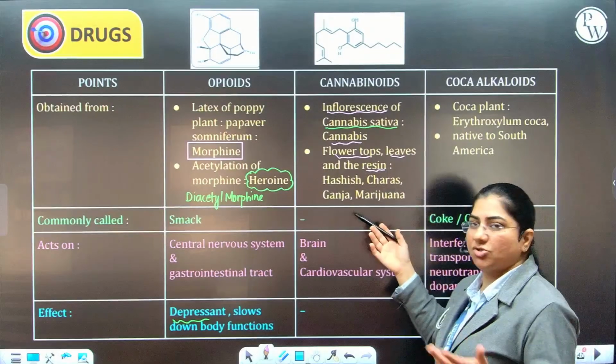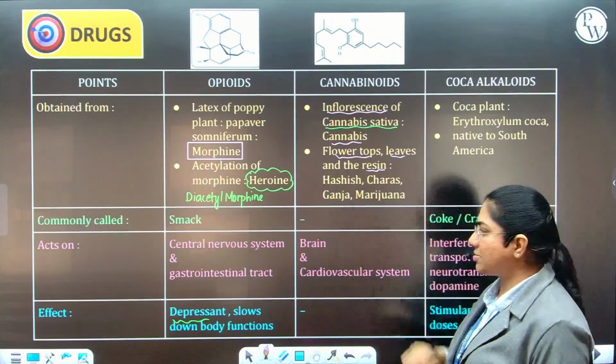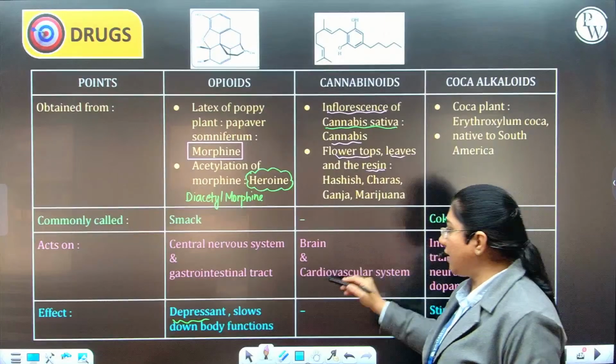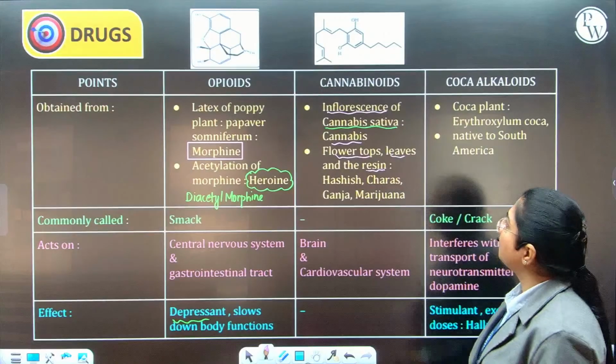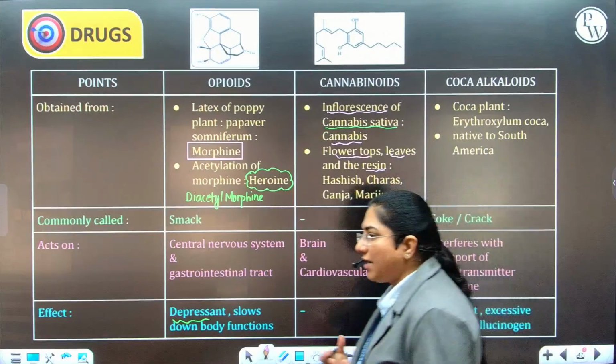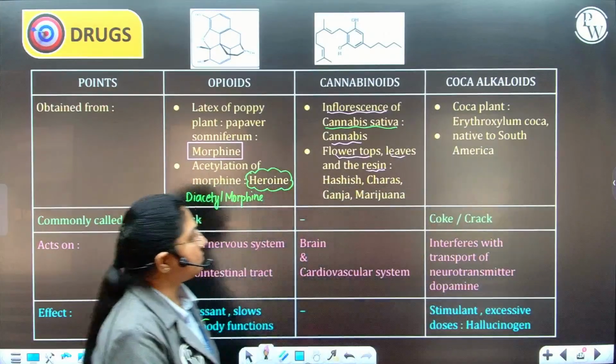There is no common name given to it. They are commonly called by these terms only. It acts on the brain, that is the nervous system, and the cardiovascular system. Basically it activates these systems.